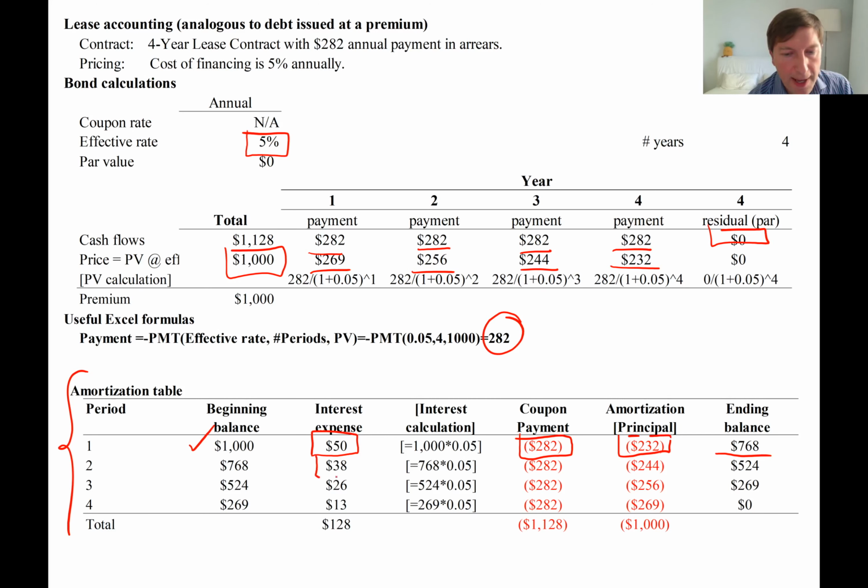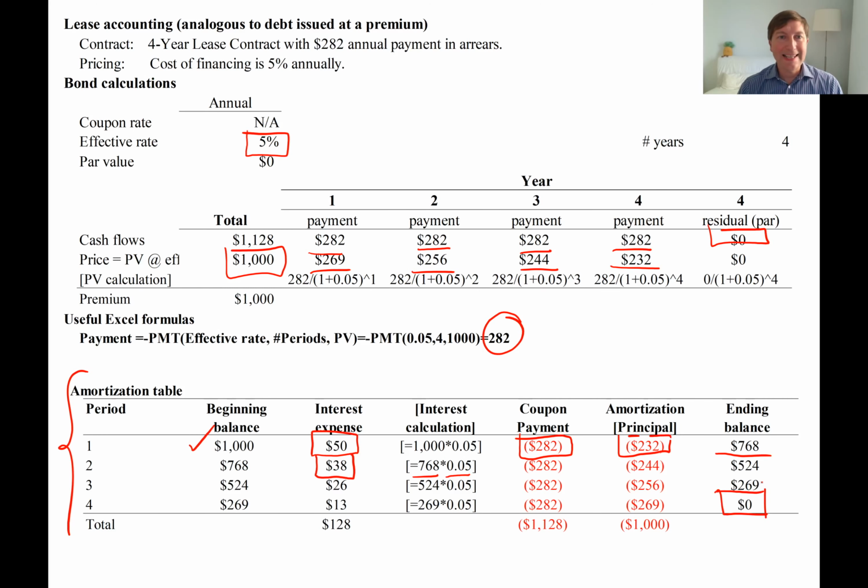Then the interest expense in the second year is going to be already a little bit lower because we partly repaid some of the balance in the first year, and so we basically take the beginning balance times 5% and so on, right? And so of course by the end of this lease we fully amortize the balance of our liability.